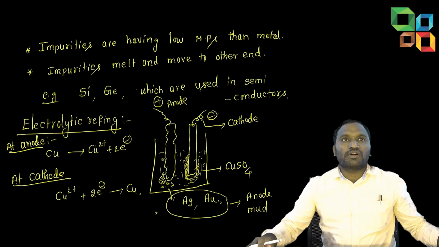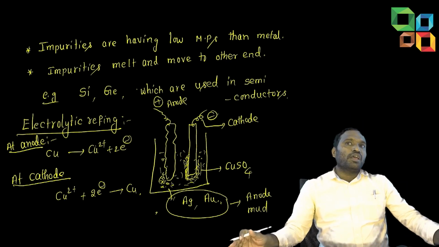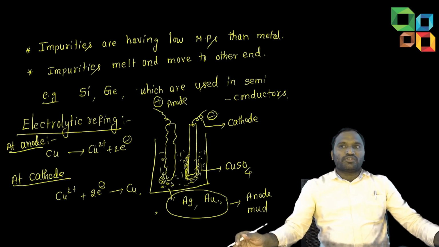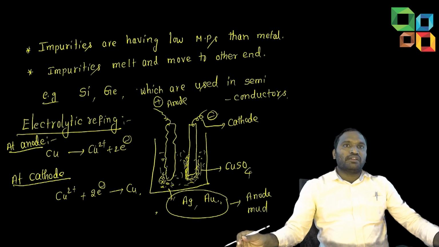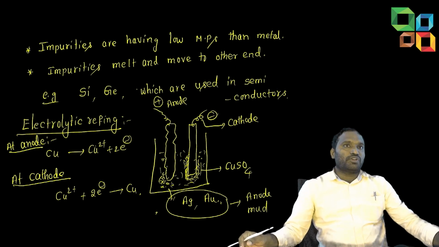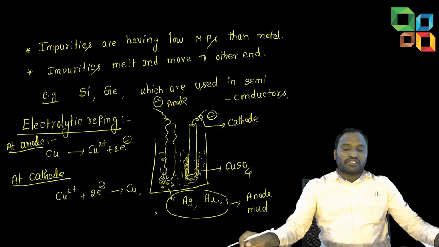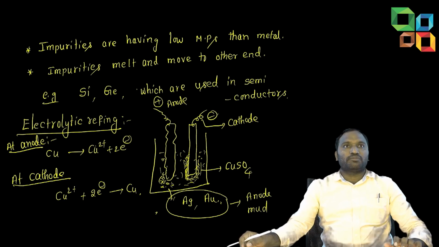Anode mud contains mainly silver and gold. You may get doubts, sir, how can you call gold and silver impurities? They are more precious than copper. That is right, but we are looking for copper.